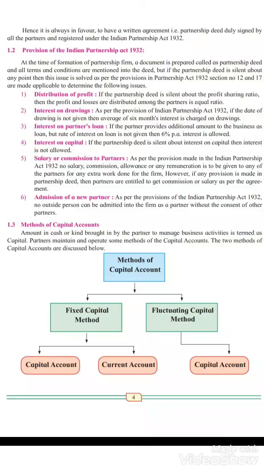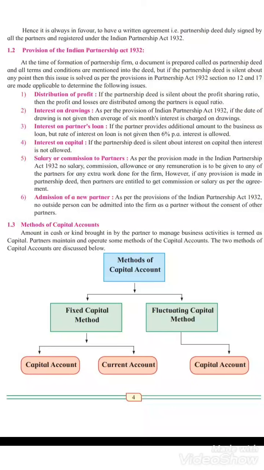Next, admission of a new partner. Obviously, in the beginning they would not have mentioned any criteria or rules for a new partner. So as per these provisions they can solve the issue and can admit a new partner as well. So this was some theoretical part: definition, meaning, features, and resolution of issues regarding any business.